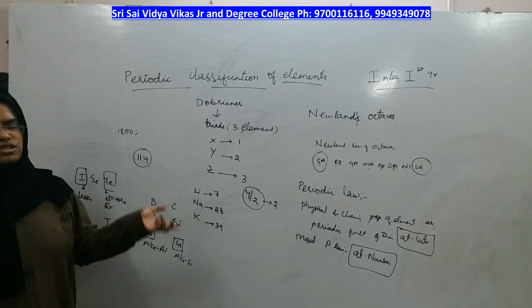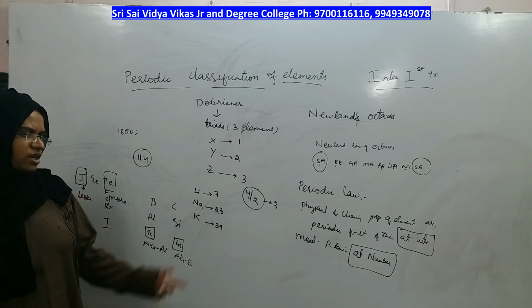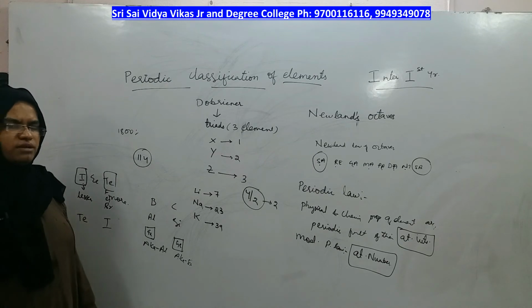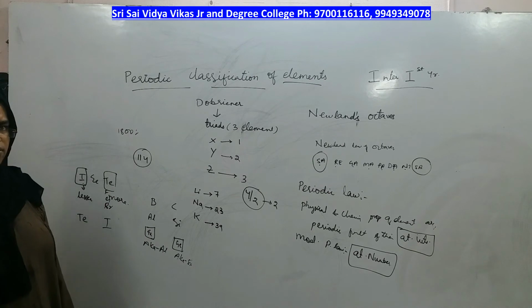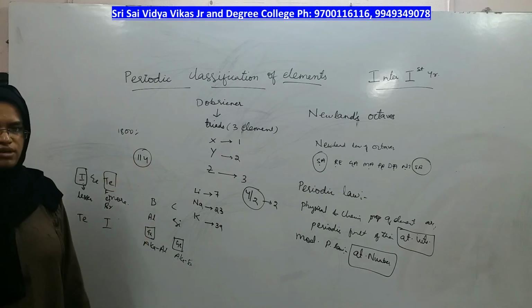Those empty boxes got filled by discovering new elements, and you finally got a new periodic table or the final periodic table called the modern periodic table, right? This is about the introduction of the periodic table. How the final periodic table came, let us see the final periodic table and study.